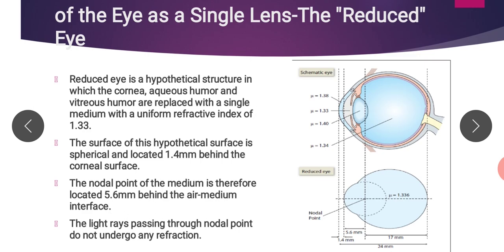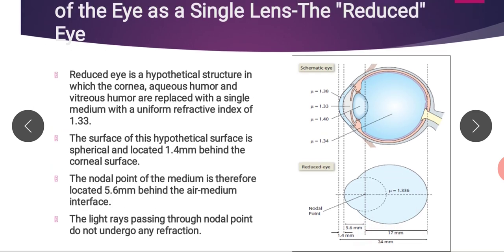Now, the plane at the nodal point is known as the nodal plane. It is believed that all the refraction occurs at this nodal plane. In the reduced eye, we have imagined that all the refraction occurs at this nodal plane. And in the eye all the light rays are ultimately focused on the retina, so our focal point is on the retina. So, focal length is the distance between this nodal plane and retina. This distance is 17 millimeter.